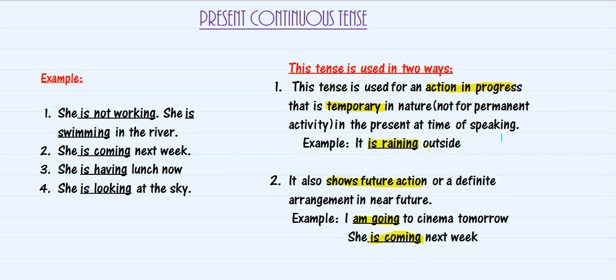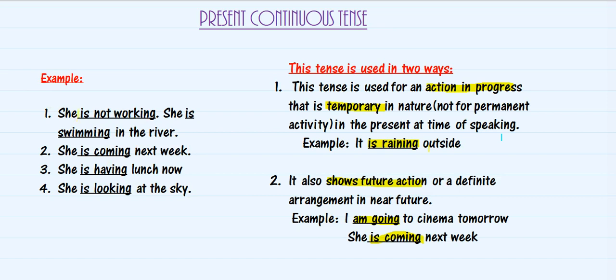So basically present continuous tense is used for two sorts of activity. One is the action in progress that is temporary in nature, it's not permanent. And second, to show any future action that is definite and bound to happen. Let's see a few more examples to understand this better.